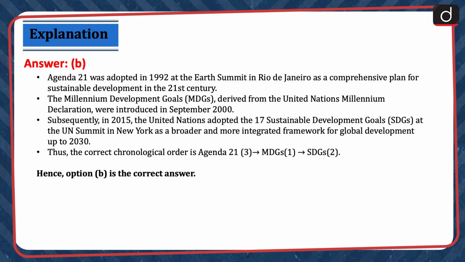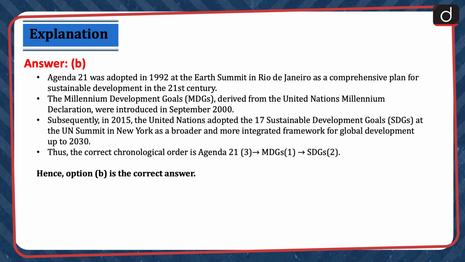Agenda 21 was adopted in 1992 at the Earth Summit in Rio de Janeiro as a comprehensive plan for sustainable development in the 21st century. The Millennium Development Goals or MDGs, derived from the United Nations Millennium Declaration, were introduced in September 2000. Subsequently, in 2015, the United Nations adopted the 17 Sustainable Development Goals at the UN Summit in New York as a broader and more integrated framework for global development up to 2030.